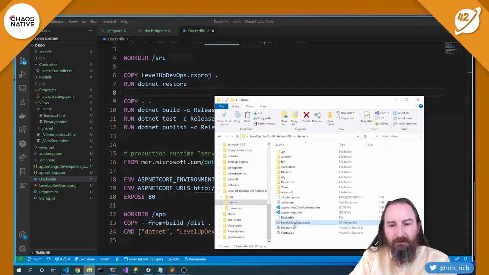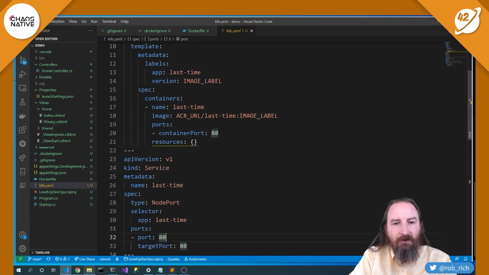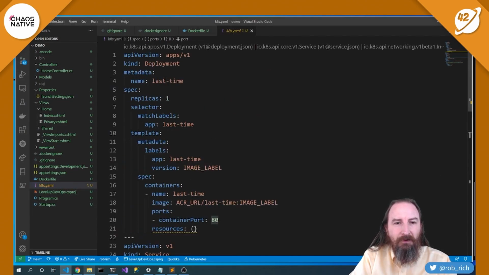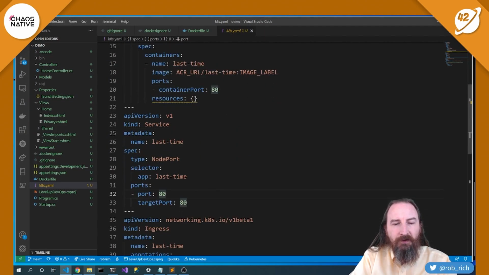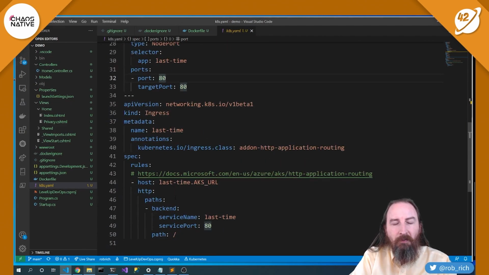Now, Kubernetes YAML files can get kind of big, so let's just go grab the file that we used last time. Here's the file that we used last time. We've got a deployment that specifies the number of replicas. In this case, we're only going to run one. We have a service that will load balance across all of those containers. We have an ingress that will grab our content and resolve DNS and point it at the particular service.